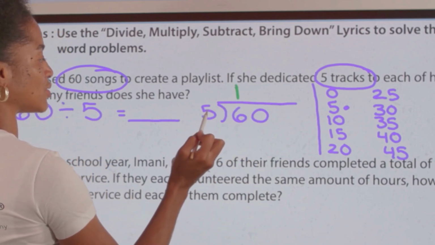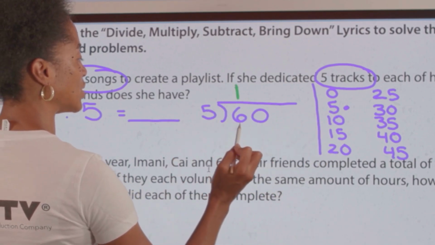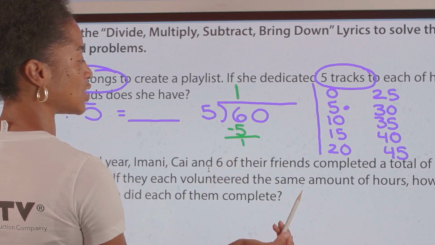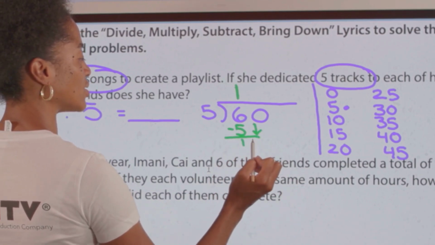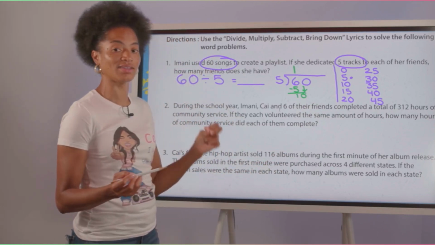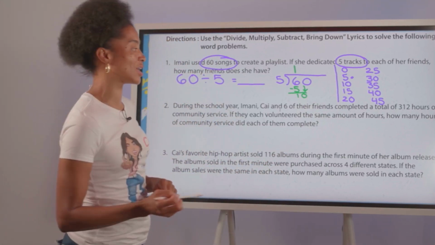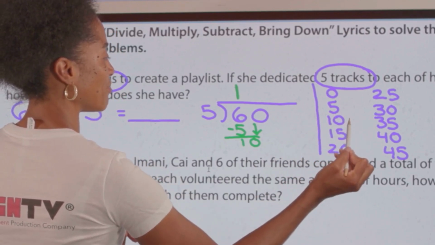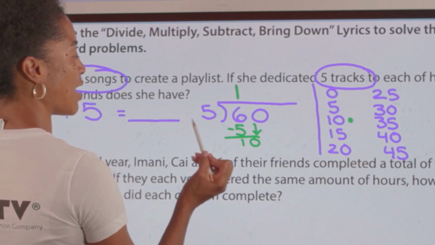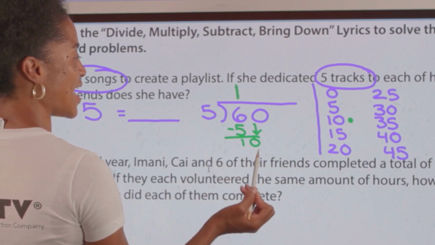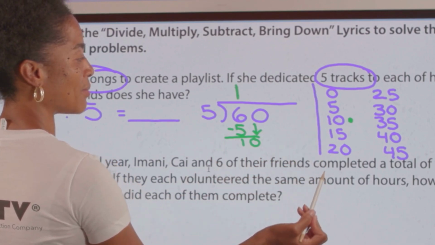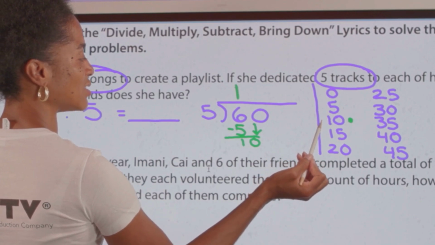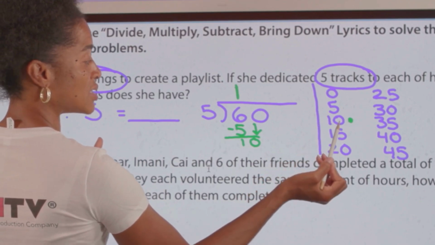Multiply. 1 times 5. We're putting the answer where we stop. 5 at the bottom. Subtract. 6 minus 5 gives us 1. Bring down our 0. And then I'm going to do it again. Go down your list. Do not pass 10. We will stop right here at 10. How many groups of 5 is that? 0 groups, 1 group, 2 groups give us 10. Check this out. 2 groups give us 10.